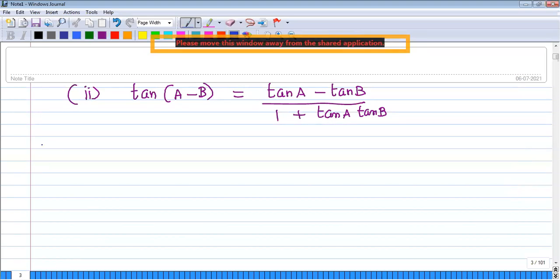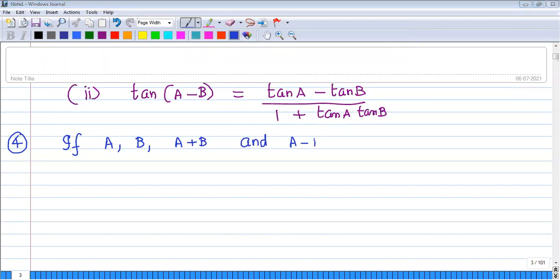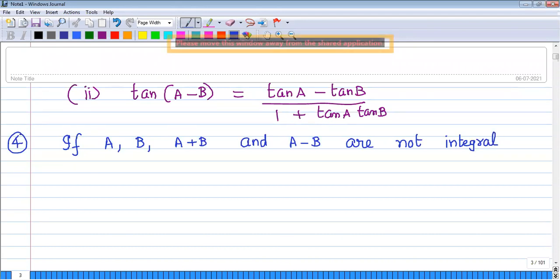Next, fourth point. If A, B, A plus B, and A minus B are not integral multiples of pi.